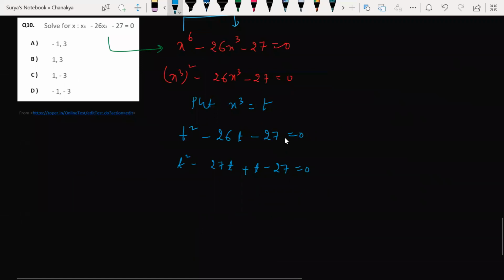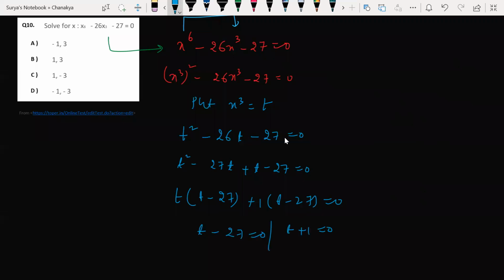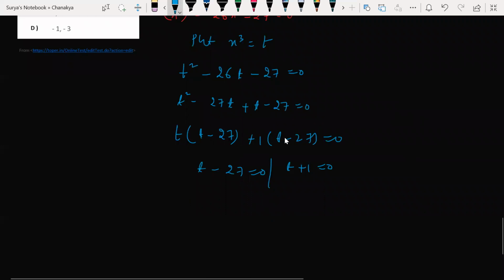Yes, chat box. So now look at t. Taking t common here, and minus 27 plus 1 common. So t minus 27 is equal to 0, or t plus 1 is equal to 0. Correct? So t is equal to 27, and t is equal to minus 1. Now look at t. What t value did we take? X cube, right?